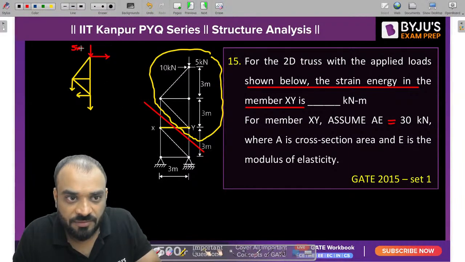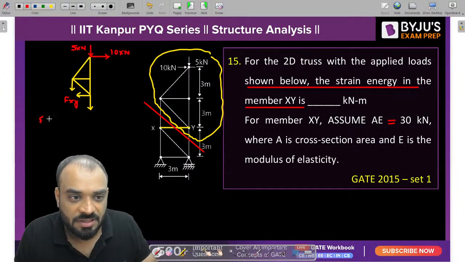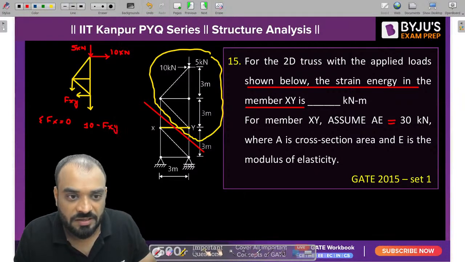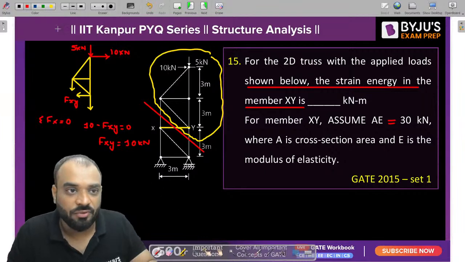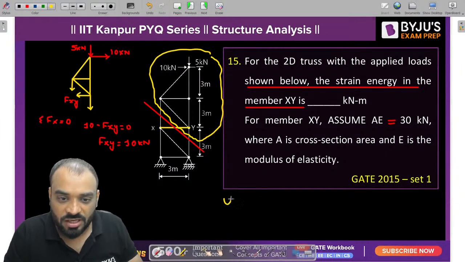This is 5, this one is 10, and this is Fxy. Now guys, can I write summation Fx is equal to 0? So 10 minus Fxy is equal to 0. So Fxy is equal to how much? How much force is there? 10 kilonewton.